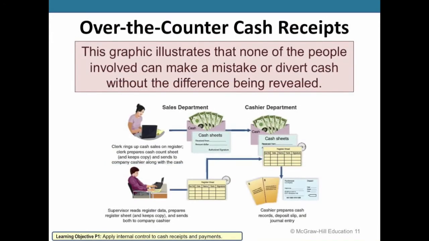Now, by separating these functions out and allowing the verifications to occur, it makes it very difficult for these type of mistakes to occur or these type of diversions such as theft to occur without being detected. So it makes it harder for those actions to be concealed. The more difficult it is to conceal these and the more difficult it is for them to go undetected, the better the internal control system is going to be.